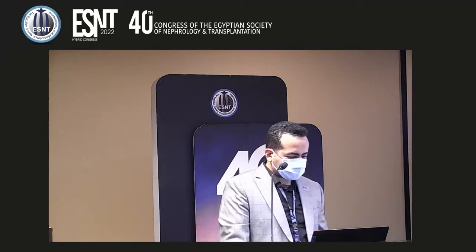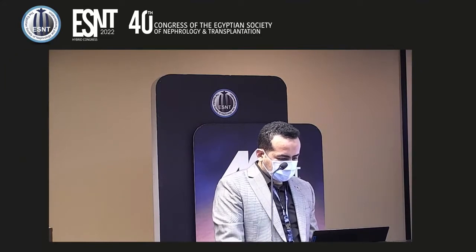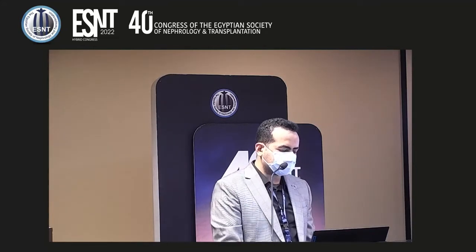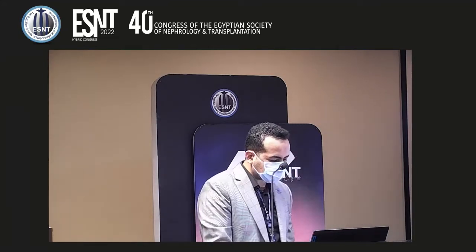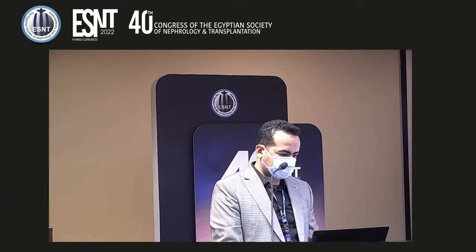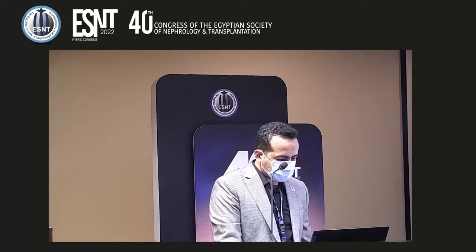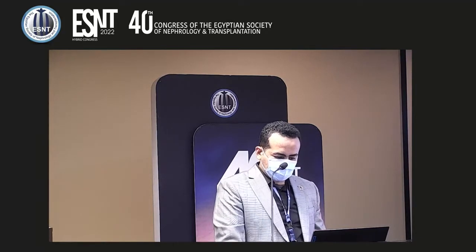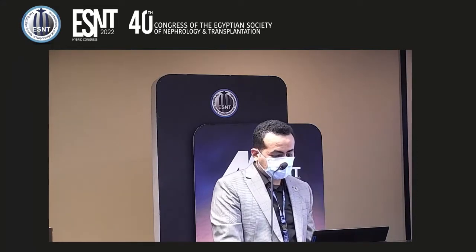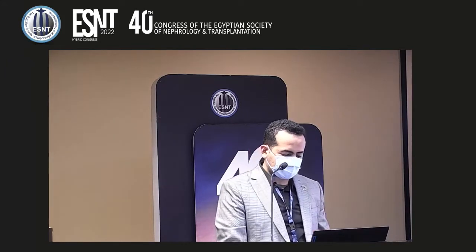These figures show the correlation between serum Klotho and high sensitivity CRP and phosphorus, and this revealed a highly significant negative correlation with high sensitivity CRP and phosphorus, and a significant negative correlation with fibroblast growth factor 23. And these figures show the correlation between fibroblast growth factor 23 and phosphorus, and fibroblast growth factor 23 and CRP, and this revealed a significant positive correlation with phosphorus and a highly significant positive correlation with high sensitivity CRP.